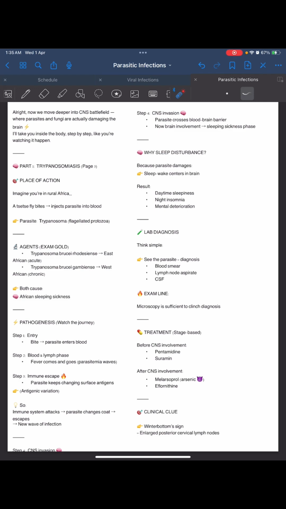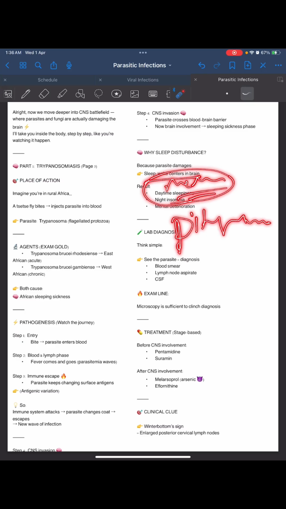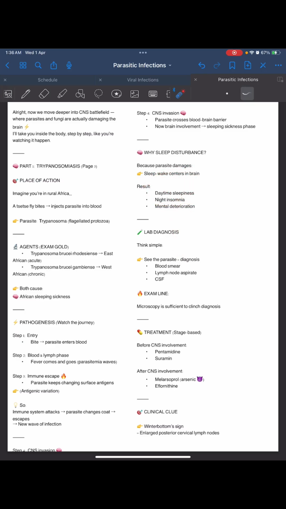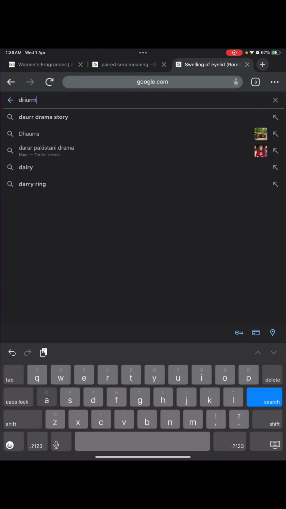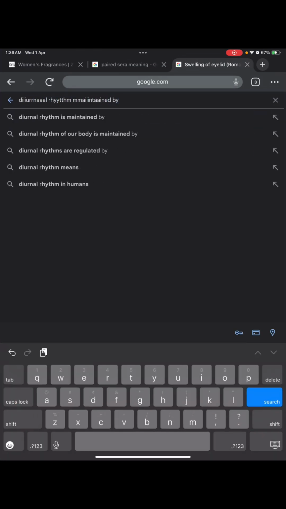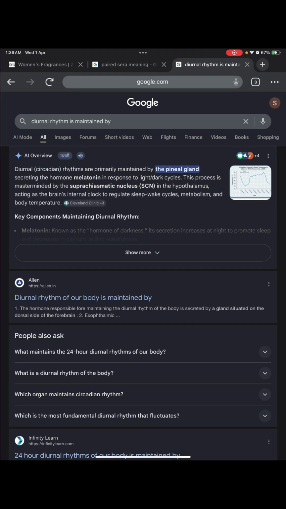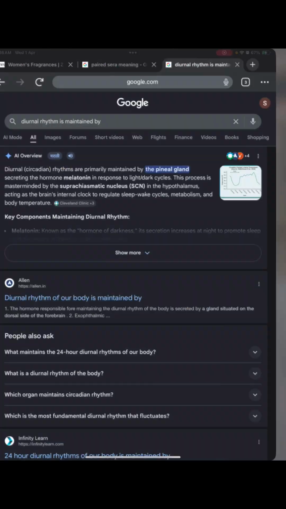Why sleep disturbance? Because the parasite damages the sleep-wake centers in the brain. What are the sleep-wake systems in the brain? The hypothalamus, then the pineal gland secreting melatonin, and the pituitary gland. The 24-hour rhythm is maintained by these. So daytime sleepiness occurs, night insomnia, and mental deterioration. The diurnal rhythm is maintained by the pineal gland secreting melatonin, and the suprachiasmatic nucleus.